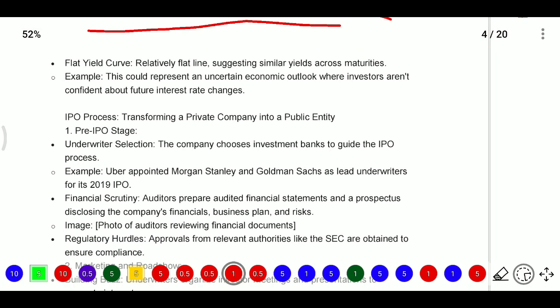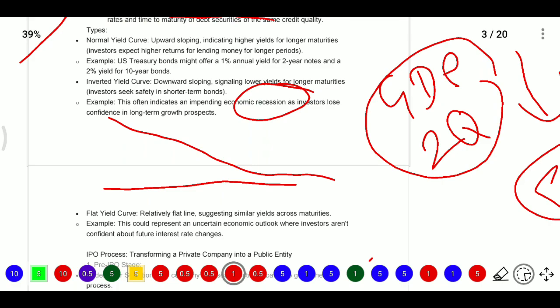That is relating to curves. So we have three curves: the normal yield curve, the inverted yield curve, and the flat yield curve.